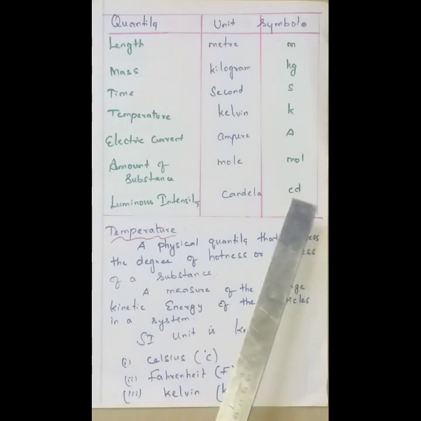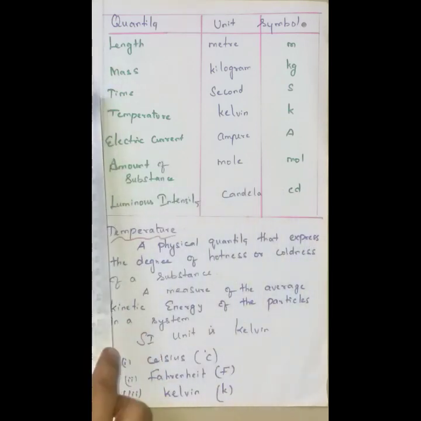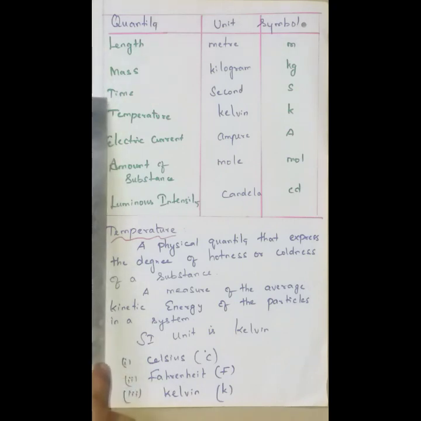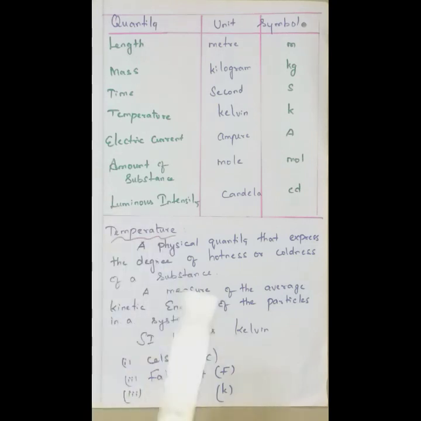So in this chapter we are going to discuss all except length, mass, time, because you have studied those in lower classes. So for the remaining, temperature, electric current, amount of substance, luminous intensity, we are going to see the last 4 in detail in 8th standard. So first I am going to explain about temperature. So we know it is a sensitive one.